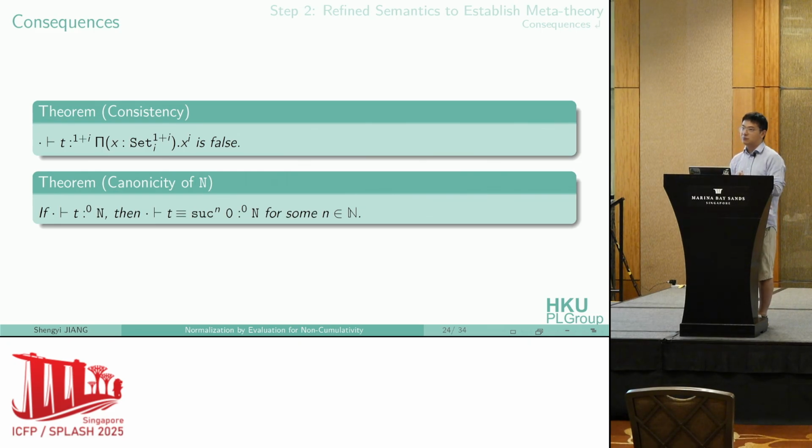We also have some semantic consequences of NBE soundness and completeness. First, we show that our type theory is consistent: we cannot build a term of this Pi type, which is a predicative encoding of a false type, under the empty context. We also have canonicity, which says a closed term in the empty context of type nat must be constructed using our constructors.